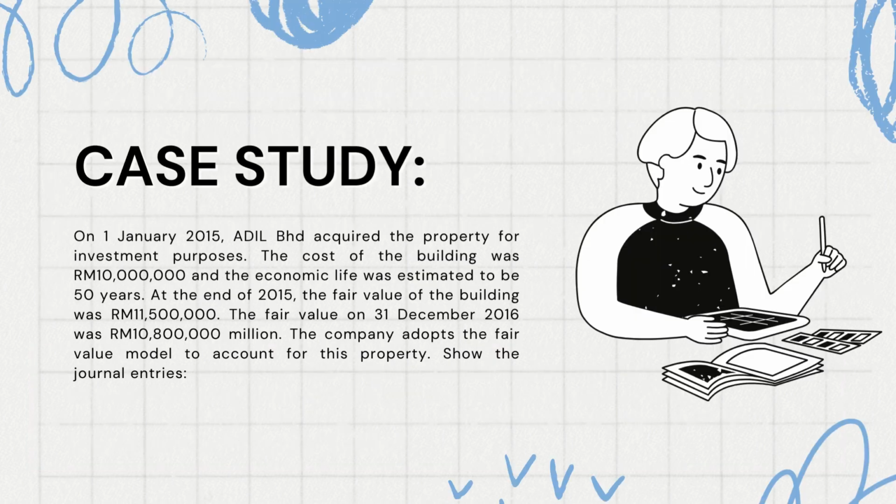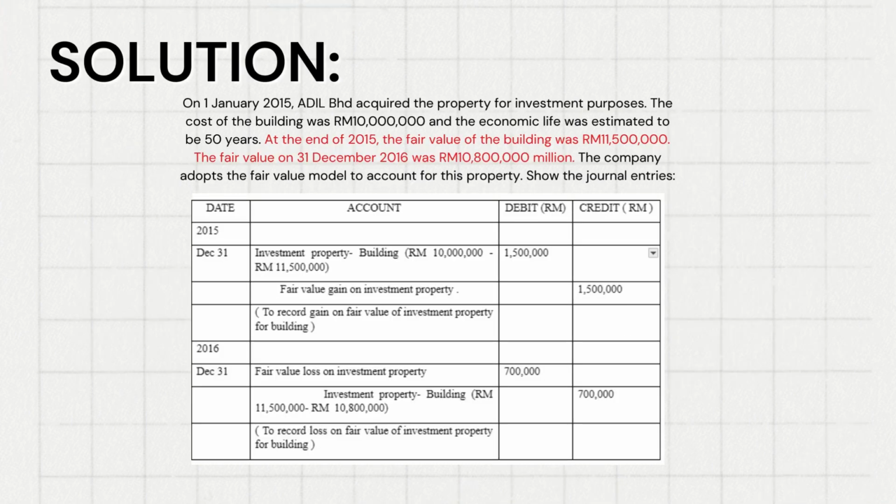Okay, so now for the case study. On 1 January 2015, Adil Berhad acquired the property for investment purposes. The cost of the building was 10 million ringgit Malaysia and the economic life was estimated to be 50 years. At the end of 2015, the fair value of the building was 11,500,000. The fair value on 31 December 2016 was 10,800,000. The company adopts the fair value model to account for this property. Show the journal entries.